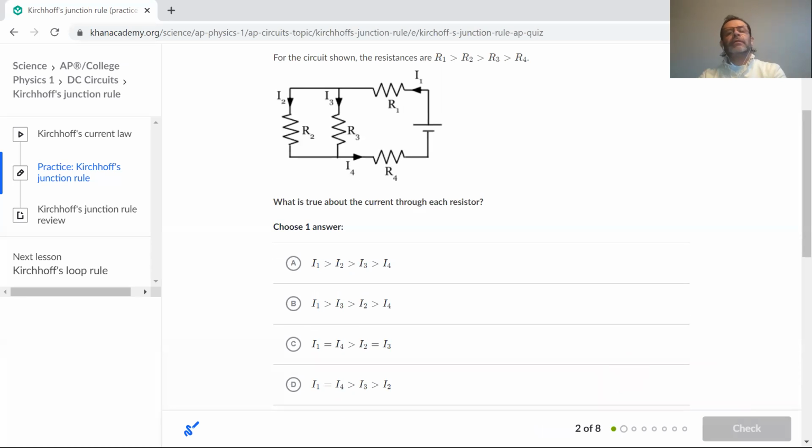Oh, now we're getting a little bit more complicated. Now we've got a circuit that's got 4 resistances, R1, R2, R3, and R4. We're given the same information. R1 is larger than R2, and it's larger than R3, and it's larger than R4. Okay, I'm sorry, each one is larger than the next in the consecutives. Okay, and they're asking us about the current through each resistor. Did you get this problem?